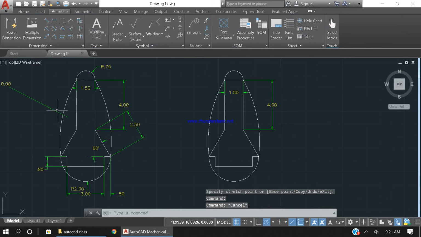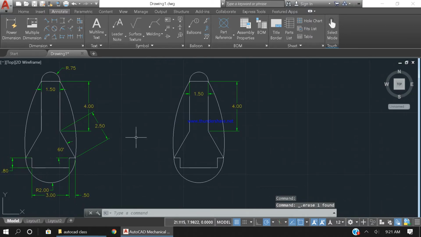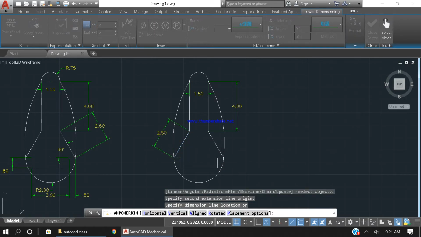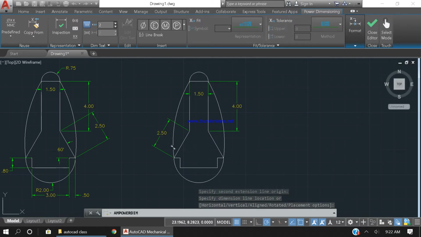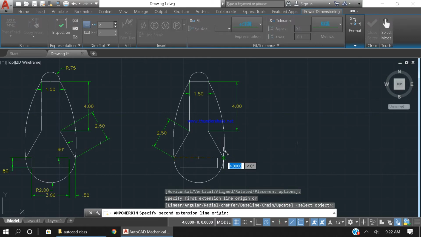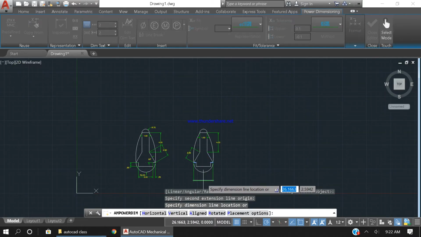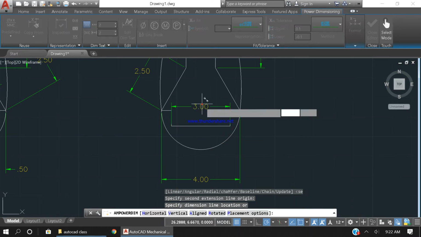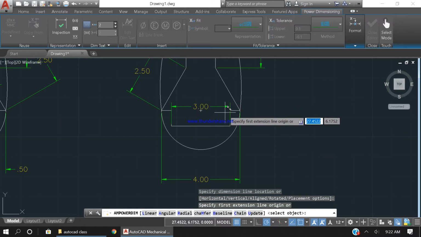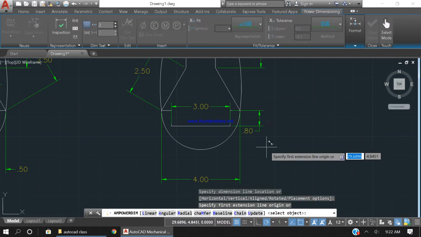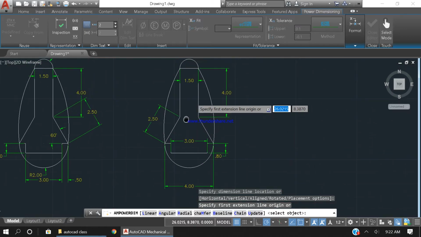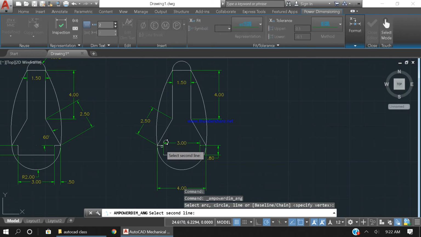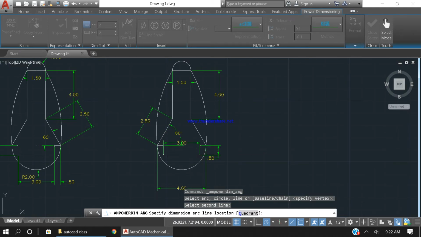Forget this. Okay. 0.8. And I'm gonna do this angular dimension right here so you guys could see that this is 60 degrees.